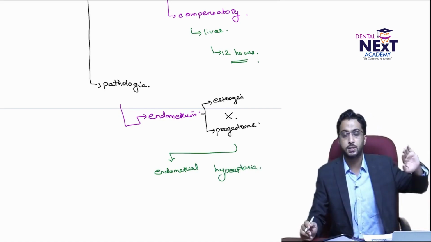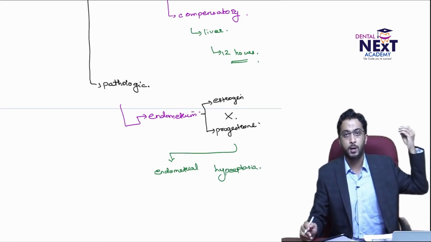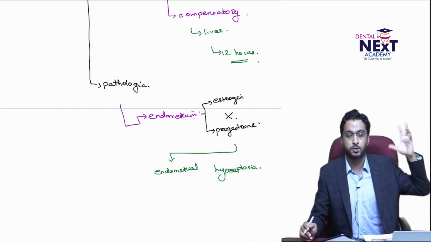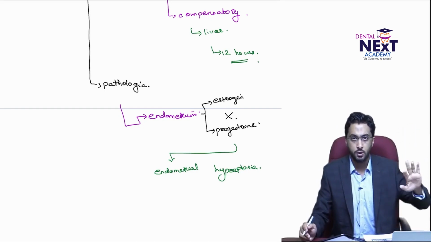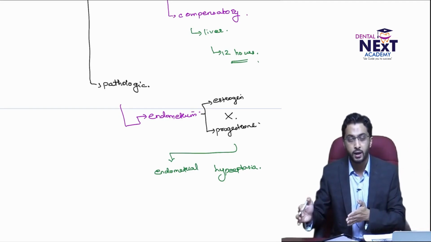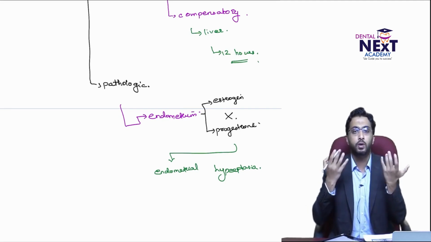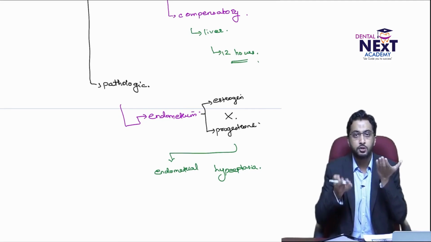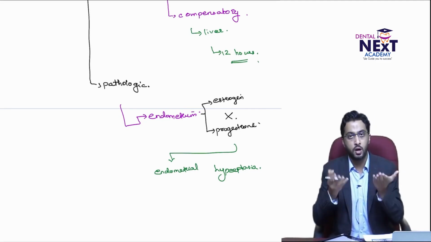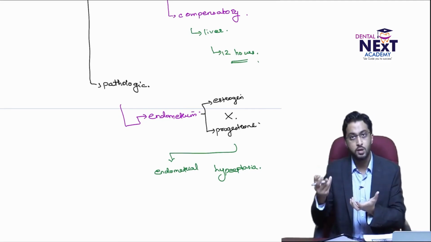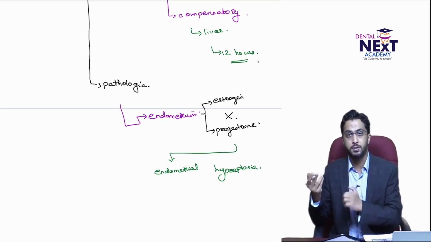Okay, so far we discussed the physiologic. If the uterus is going through hyperplastic changes during pregnancy or puberty, it is physiologic. But now when you come to the other side, you have an imbalance due to some external agent. If you are eating so much fast food, or foods which contain estrogen, the balance between estrogen and progesterone is lost, and you get the pathologic change, which is endometrial hyperplasia.